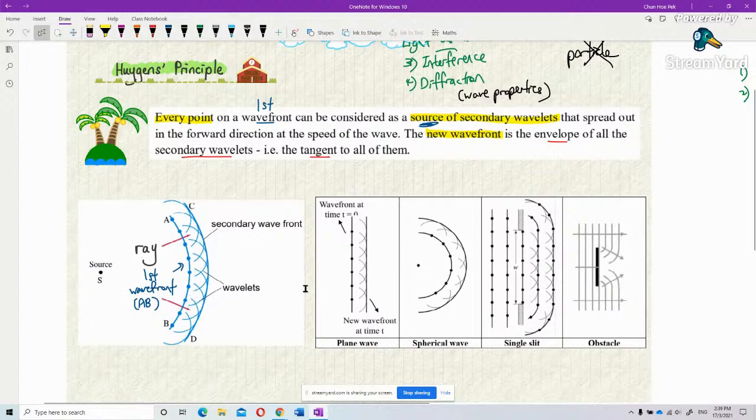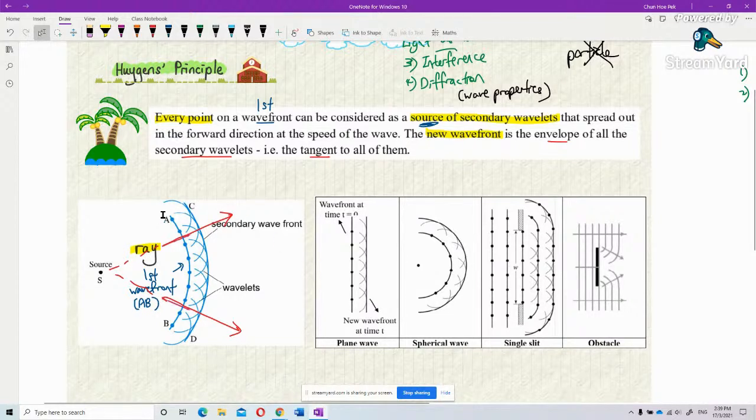You see that? Each point is a source of secondary wavelets that spread out in the direction of the speed of the wave. We call this the ray. Ray means the direction of the wave. All come from the source, isn't it? So it produces the wave in the direction of the wave. We call it the ray.